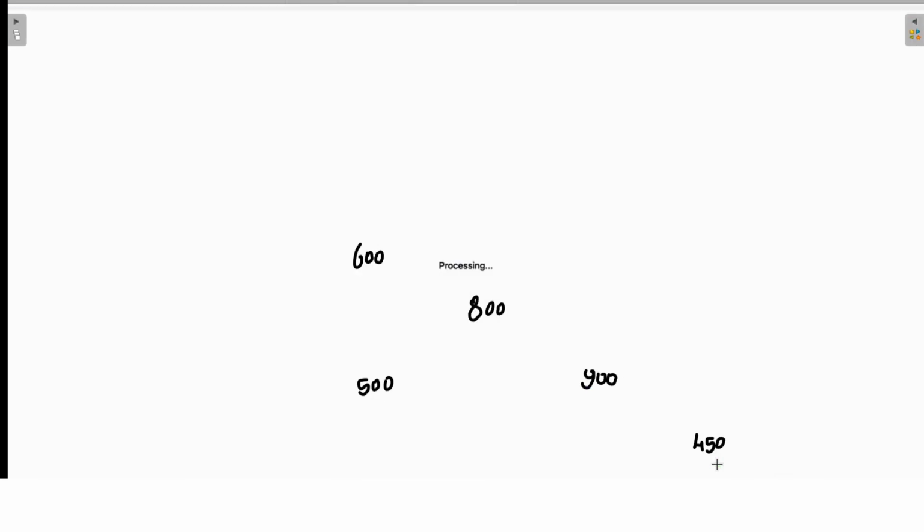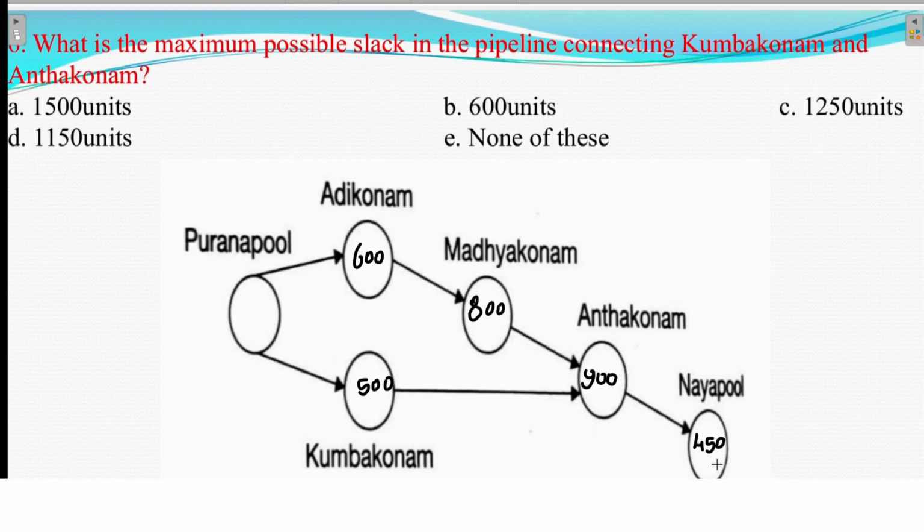Now see this question. We will solve based on it. What is the maximum possible slack in the pipeline connecting Kumbakonam and Anantakonam? Maximum possible slack means I have to send the minimum flow of water, yes or no?